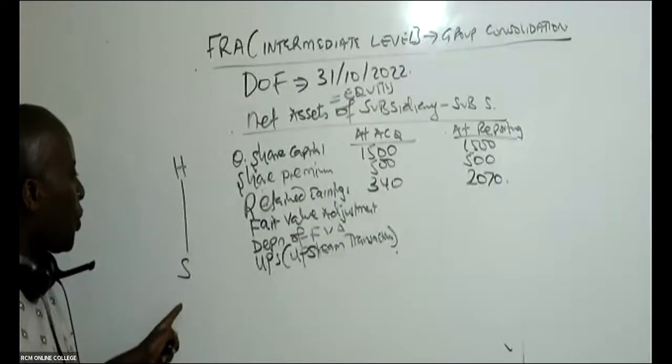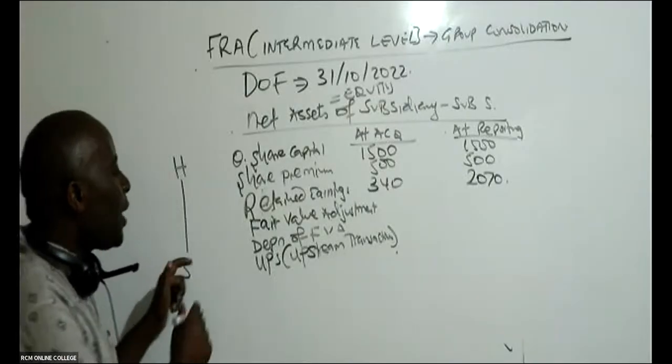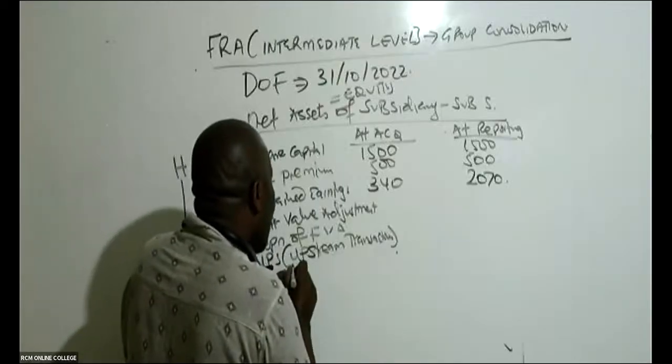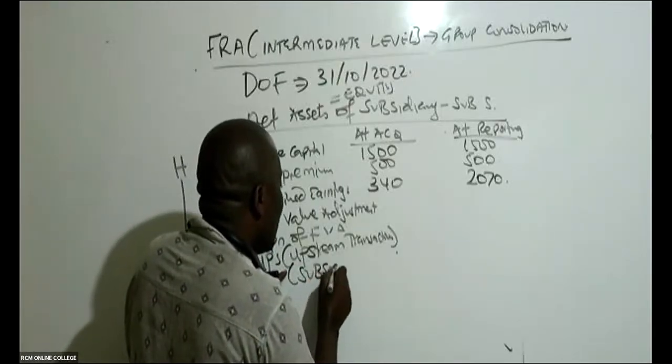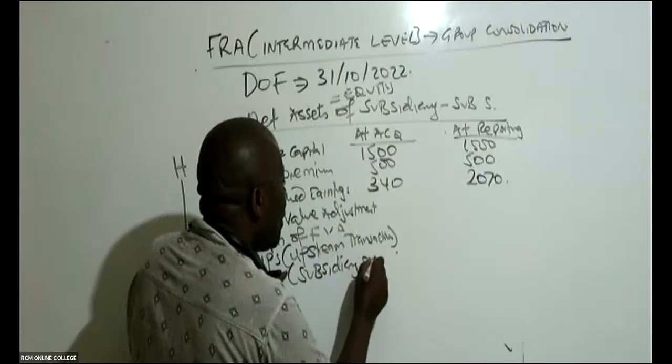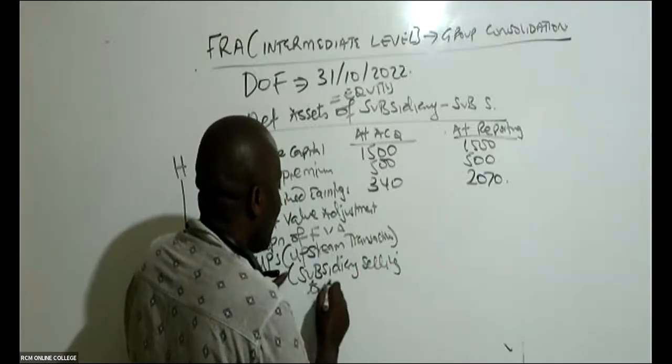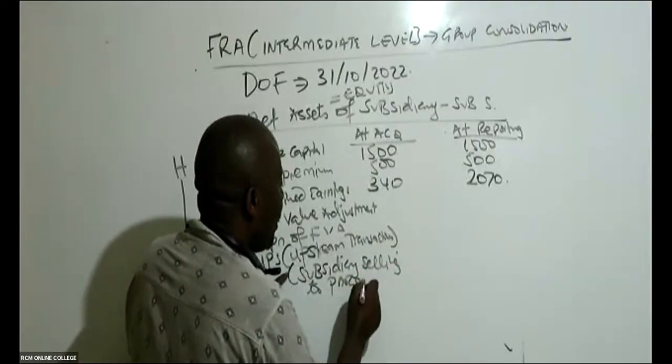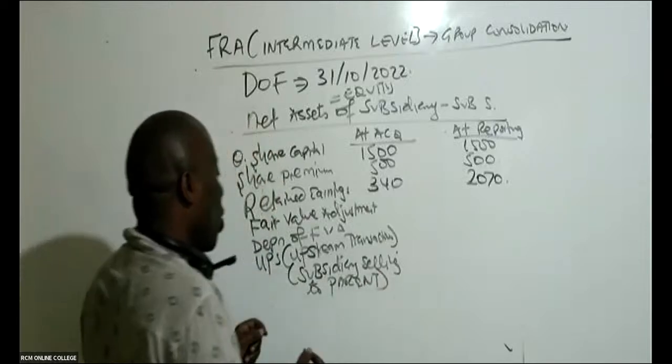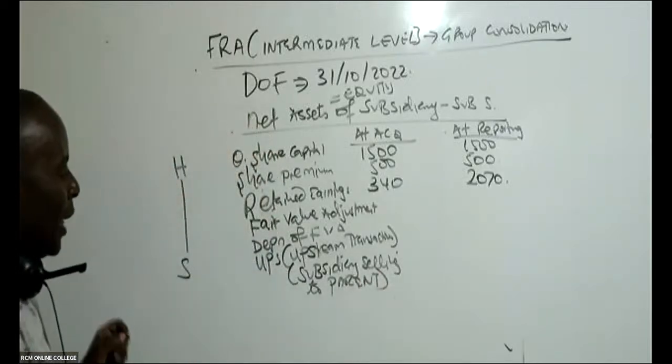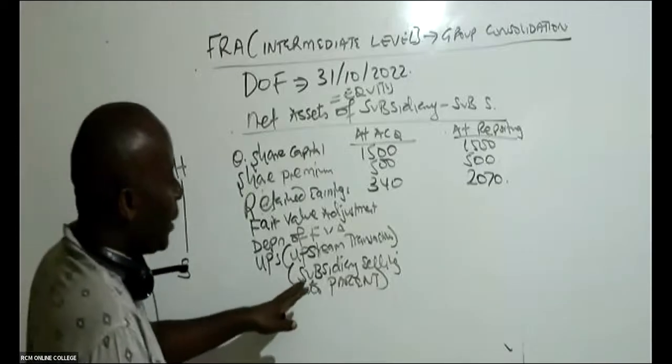So whenever you hear of upstream, it's about the subsidiary selling to the parent. And if it's upstream, then you must come and deduct this UPS.